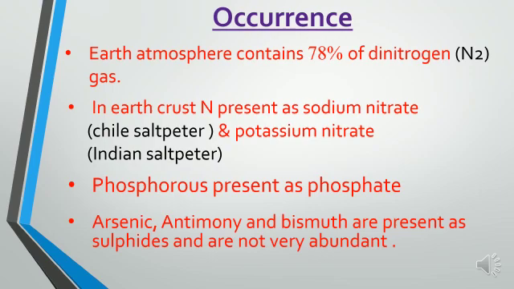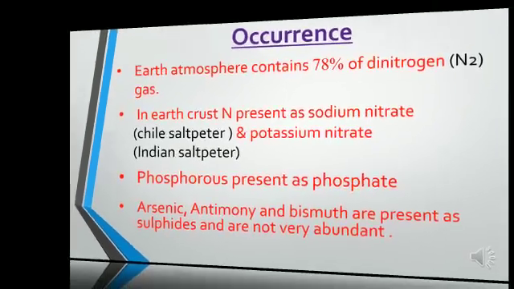Phosphorus exists in the form of phosphate, fluorapatite, chlorapatite and hydroxyapatite. The other elements in the group, arsenic, antimony and bismuth, are present in the form of sulfides, and these elements are not very abundant in the earth crust. These are the occurrences of nitrogen group elements in the earth crust.